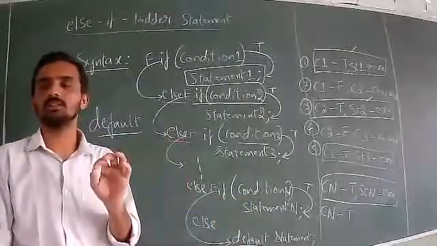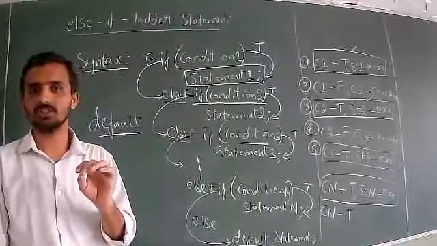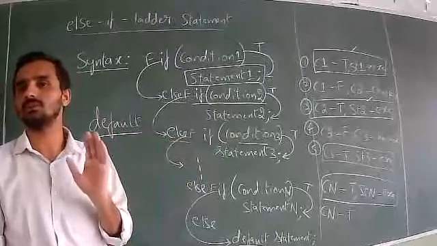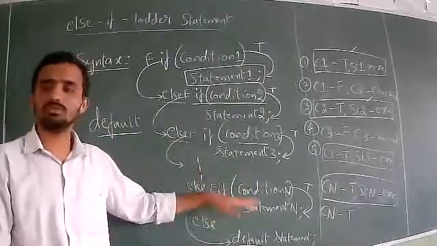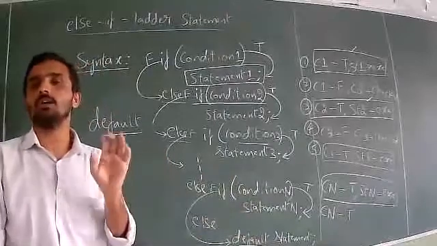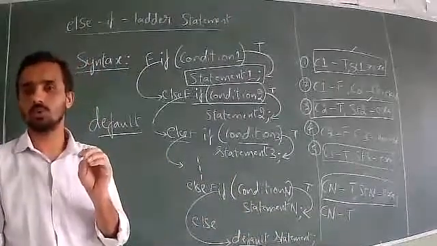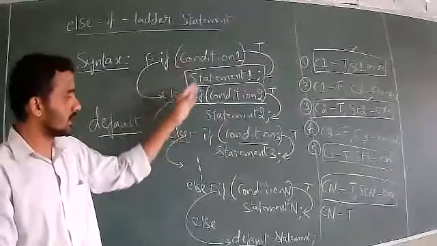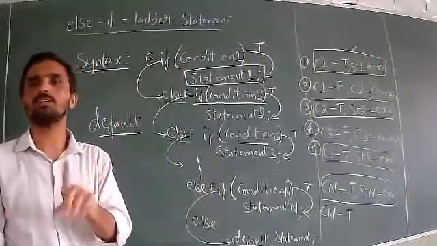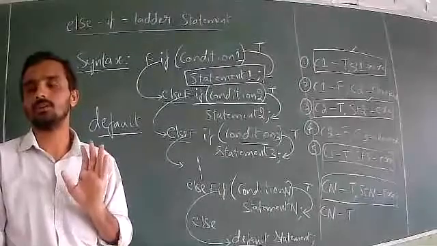If the nth condition is executed, that means the nth condition is true and all the above conditions are false, then only the nth condition will be executed. If the nth condition is also false, then the last statement, the default statement, will be executed. And if you look at the entire structure at a given point of time, one condition will be true.